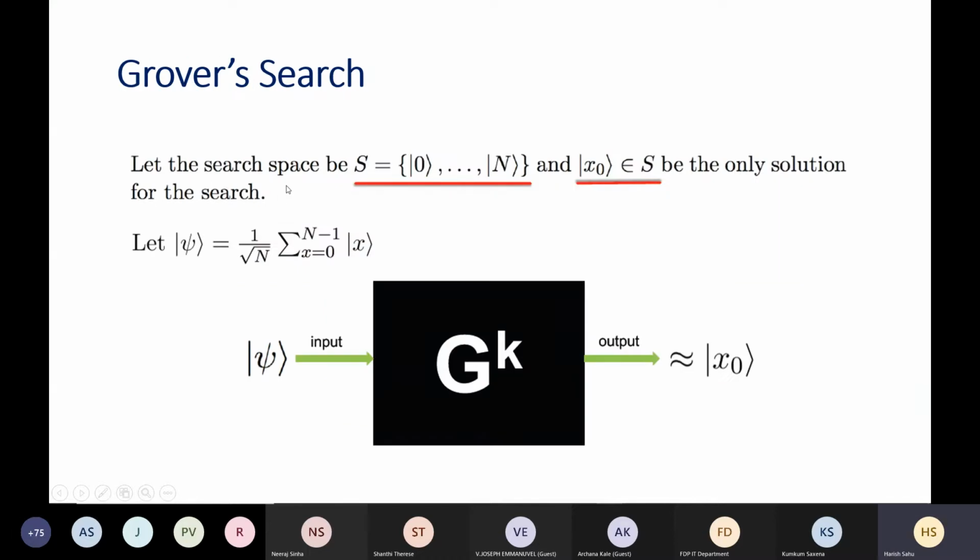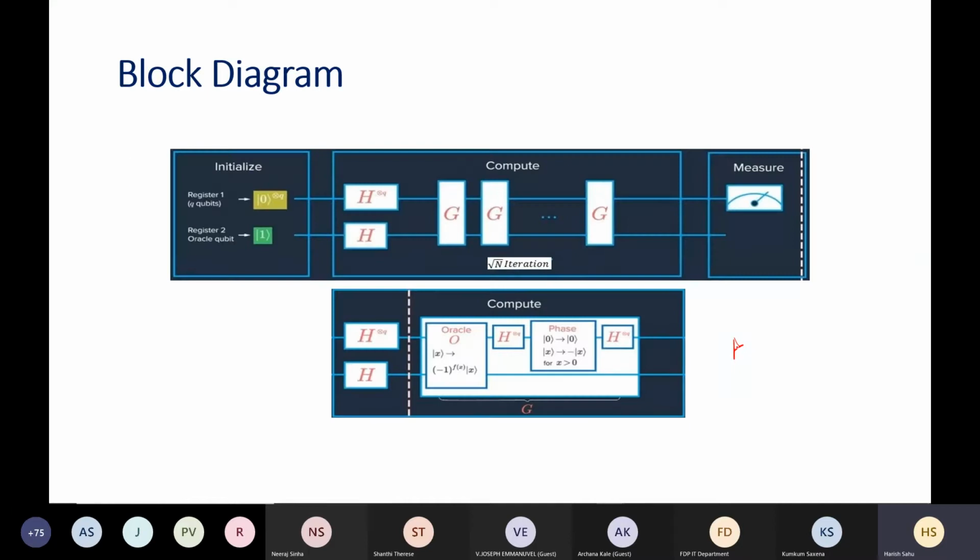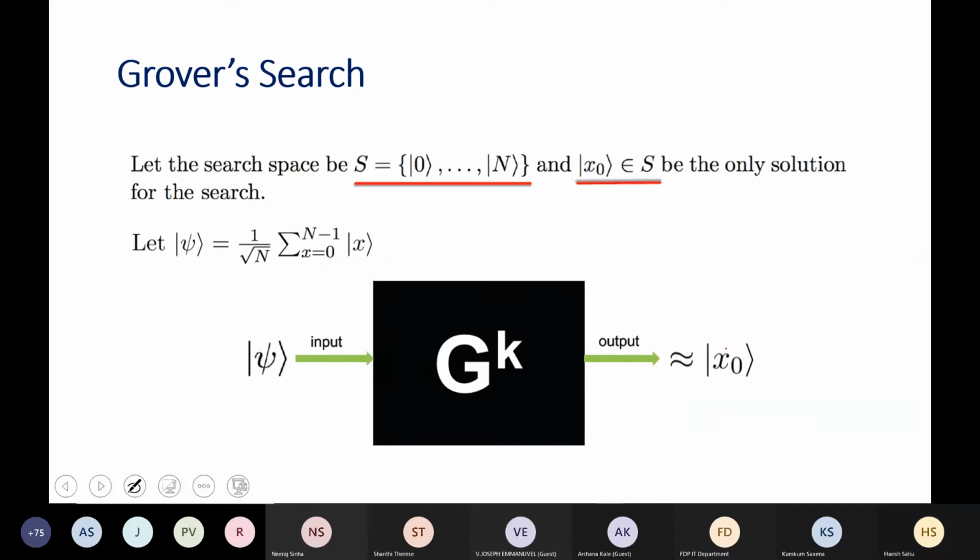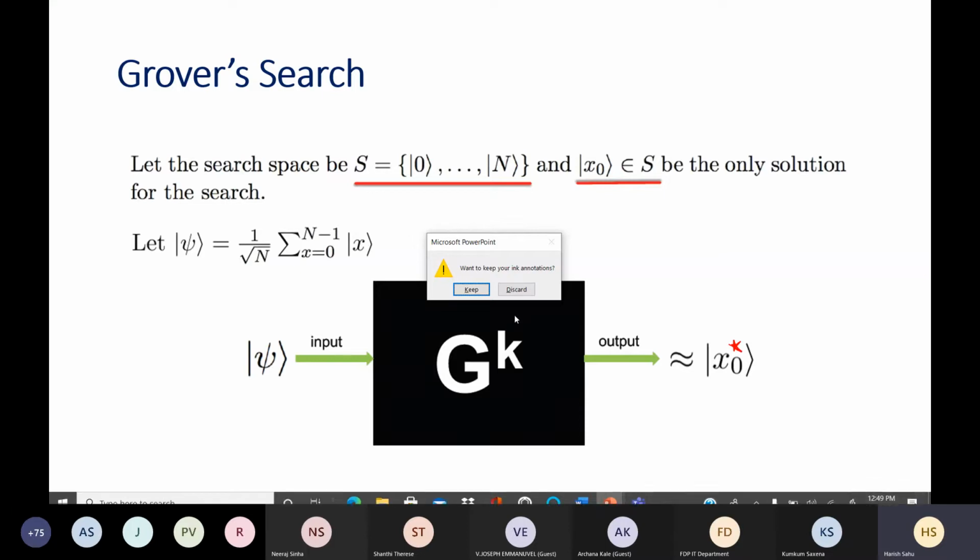If we see the algorithm, what we have understood is that initially all states are equally likely. We supply them to the Grover operator, applied k times, let's suppose k is square root of N. Let's suppose this is our x star. What will happen after these Grover operators? With high probability, you get the desired answer, x star.